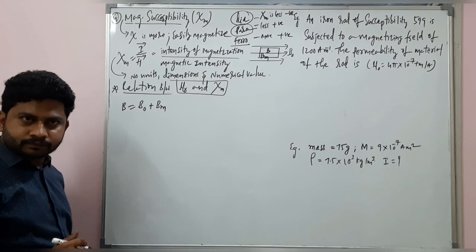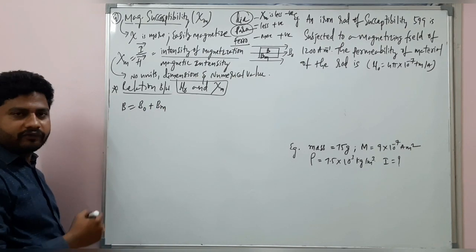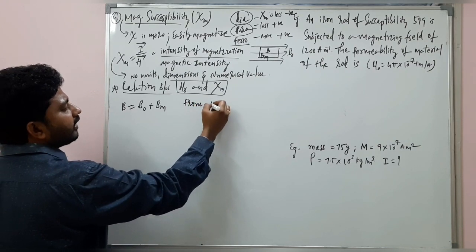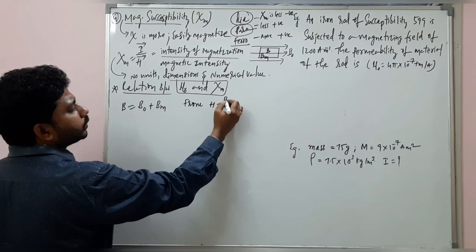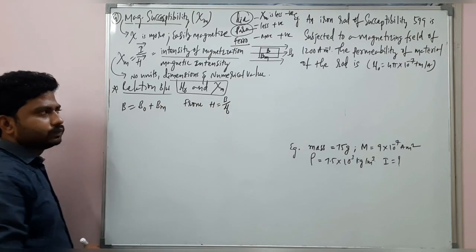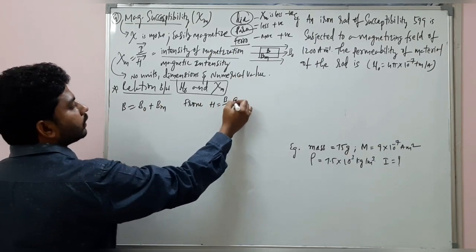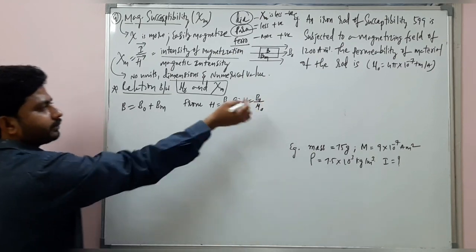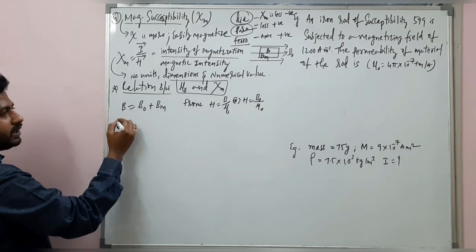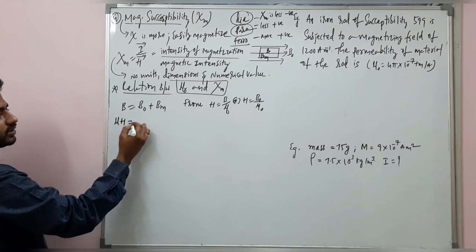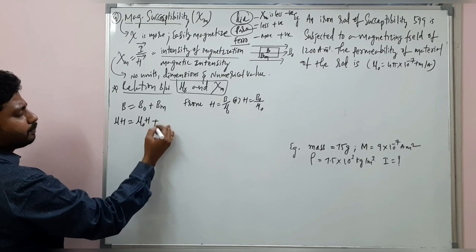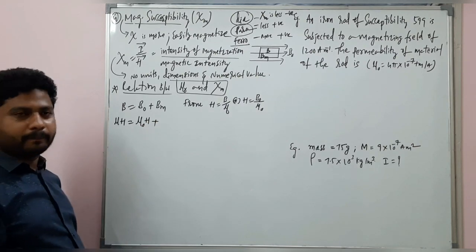And from H equal to B by mu, or H equal to B naught by mu naught, I can write B equals mu into H, which is equal to B naught, mu naught into H, plus, this is important here, Bm.